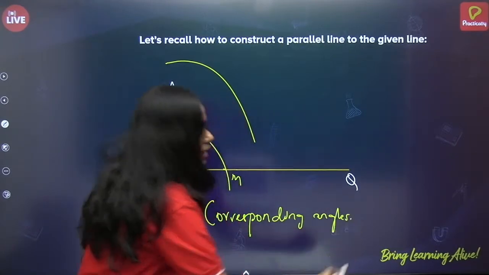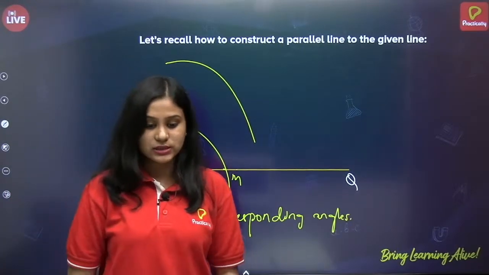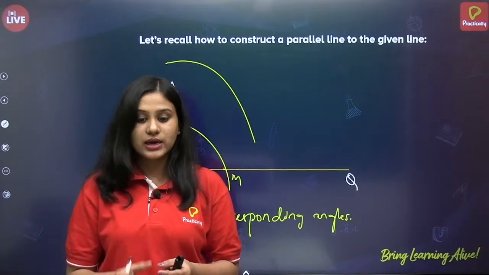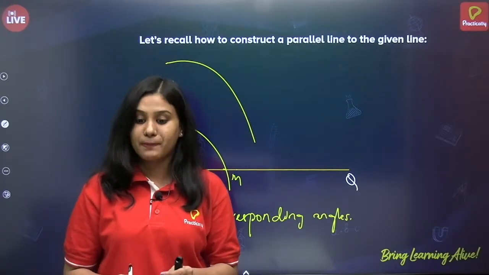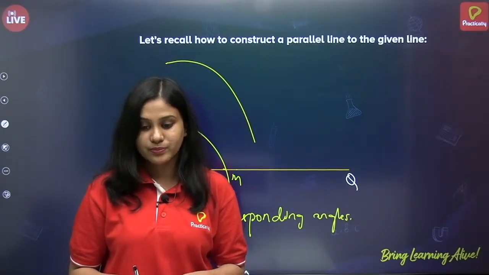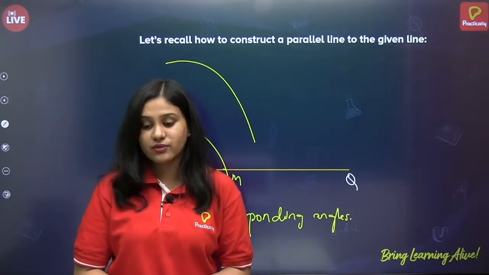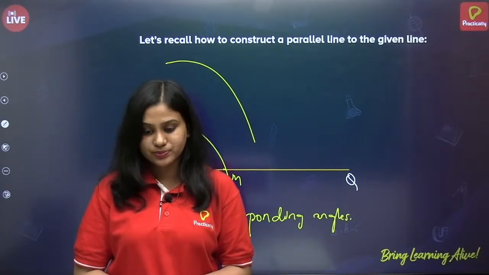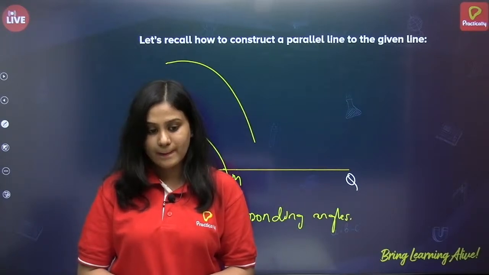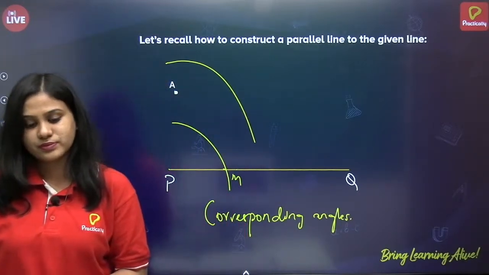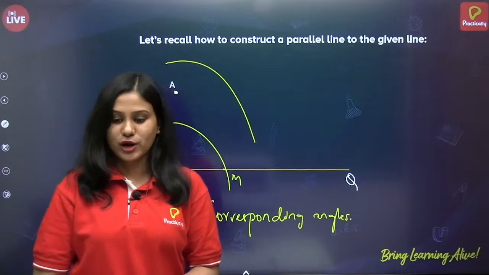Are corresponding angles equal in parallel lines? Can anyone answer me? Are corresponding angles equal in parallel lines, when a transversal cuts through them? Of course, corresponding angles are equal.